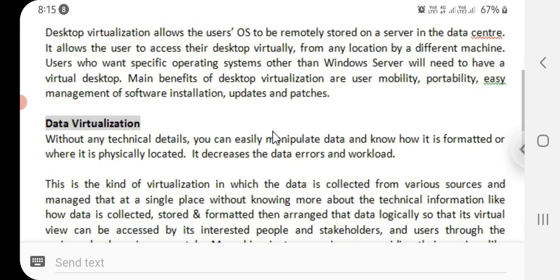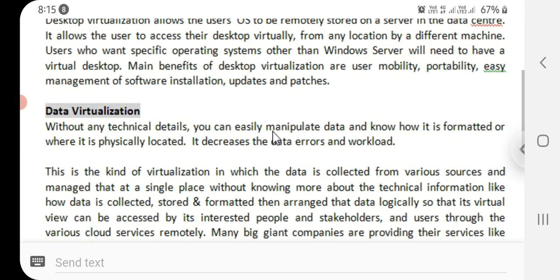Desktop virtualization allows the user's operating system to be remotely stored on a server in the data center. It allows the user to access their desktop virtually from any location on a different machine. Users who want a specific operating system other than Windows Server will need a virtual desktop. The main benefits of desktop virtualization are user mobility, portability, and easy management of software installation, updates, and patches.